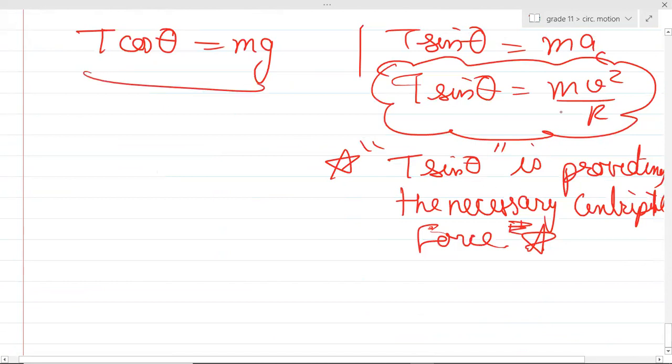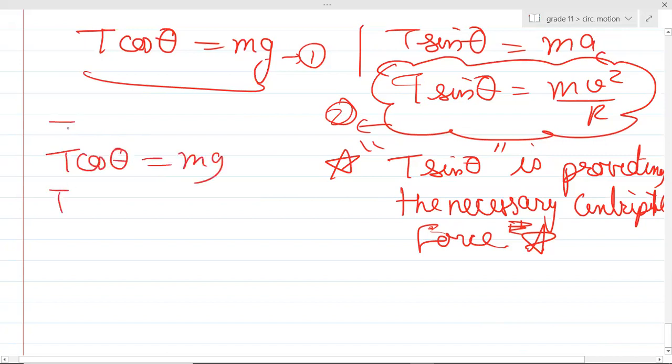So T cos theta equals mg, T sin theta equals mv square by r. This is your equation number 1. This is your equation number 2. I can solve them. So when I solve them, it will be T cos theta equals mg and T sin theta equals mv square by r. Now what is r? r is the radius of the circle. Is this clear?